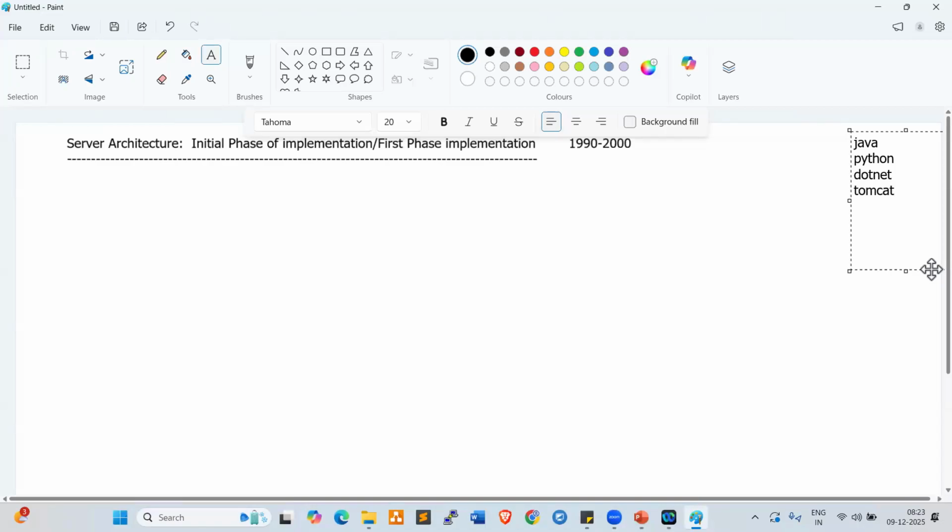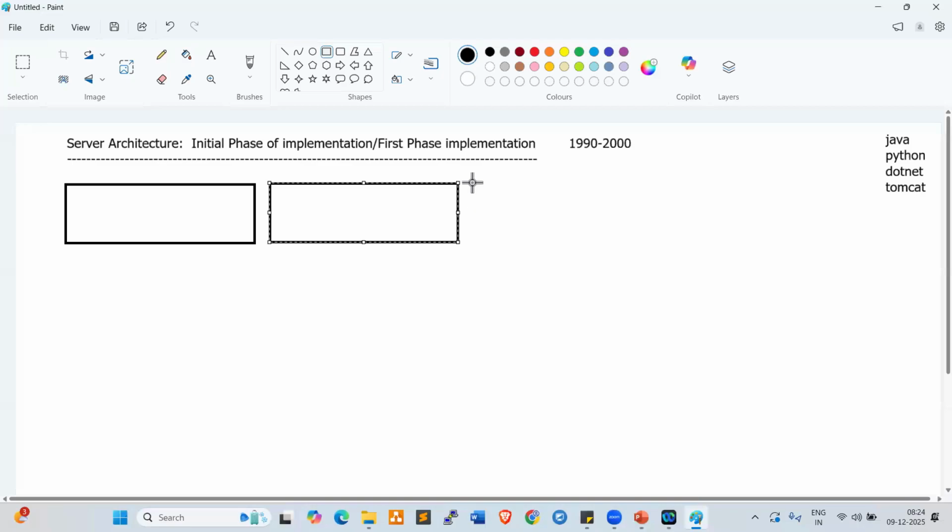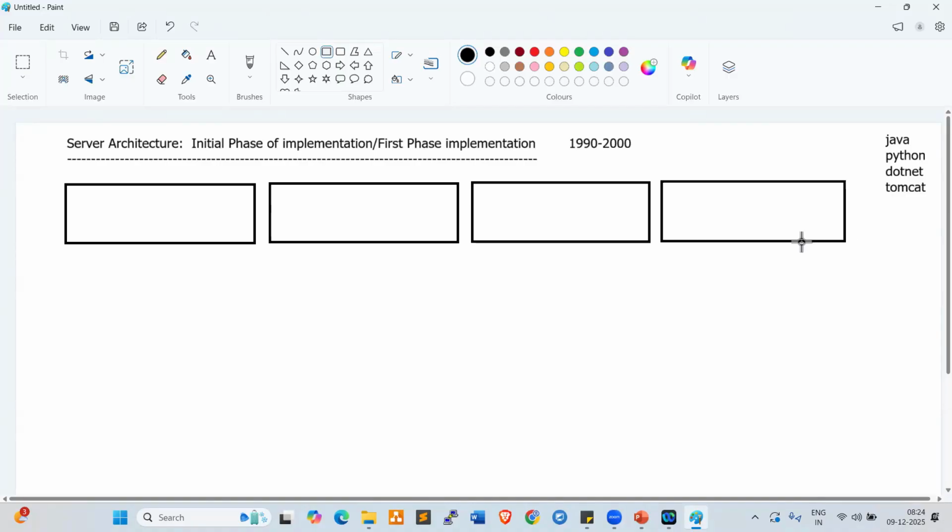In the 1990s and early 2000s, project teams used to take one server for each application. For every application they configured a separate server, so one server for Java, and so on. In the 1990s and early 2000s, the highest storage capacity was 1 GB, so these are all 1 GB servers.